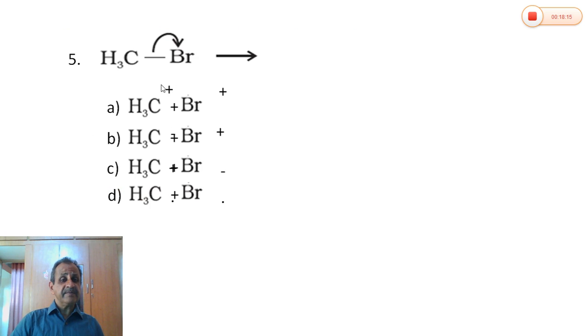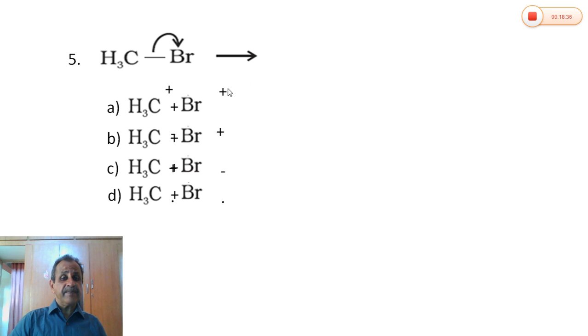In this reaction, methyl bromide, the bond is broken heterolytically because bromine is more electronegative than carbon. The bond is broken heterolytically and both electrons move to bromine and we get the fragments.